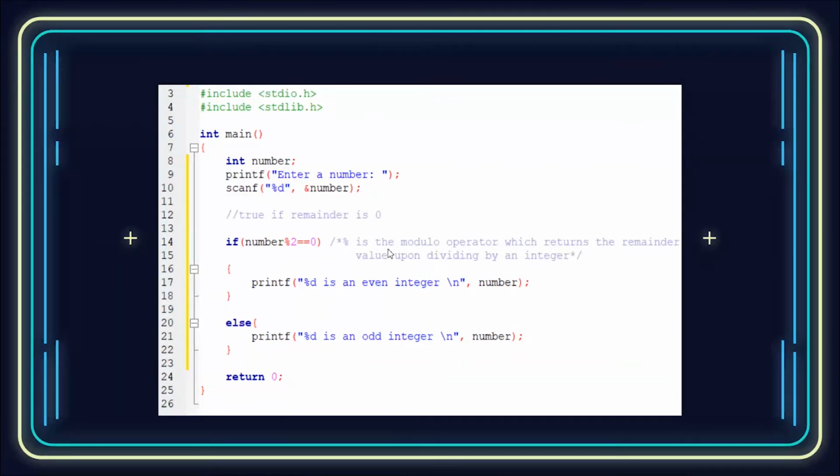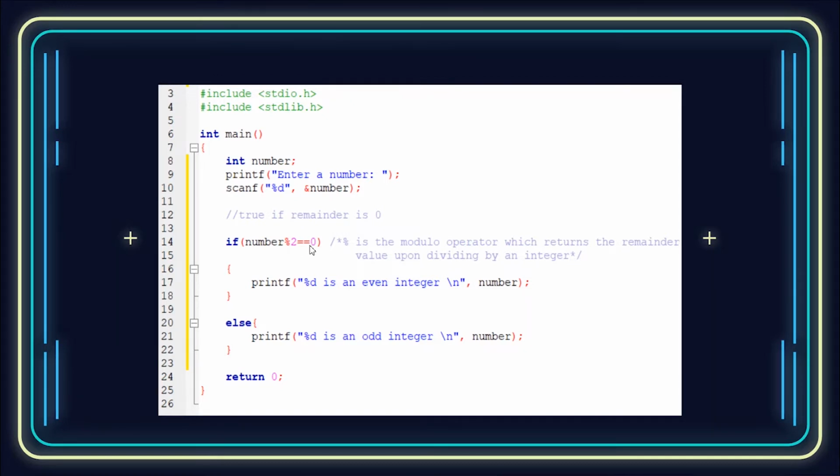So the number entered by the user will be divided by 2. If it's even, there will be no remainder, and if it's odd, the remainder is basically 1. So number percentage 2 will give 1 if it's odd.